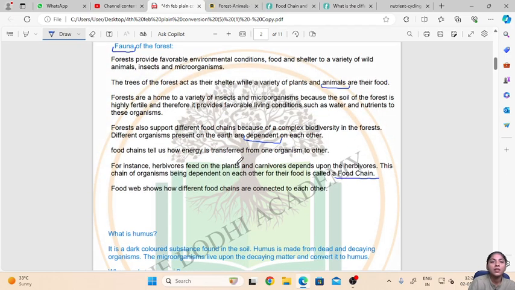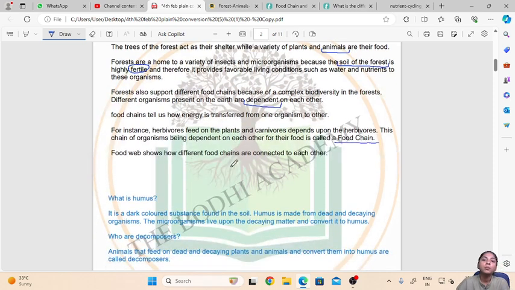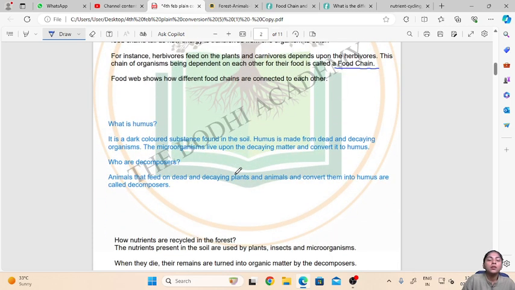Then when we say that forests provide fertile soil, what this means is that it will have the presence of humus in it. Now what is humus? It is a dark colored substance found in the soil. Humus is made up of dead and decaying matter or organisms.